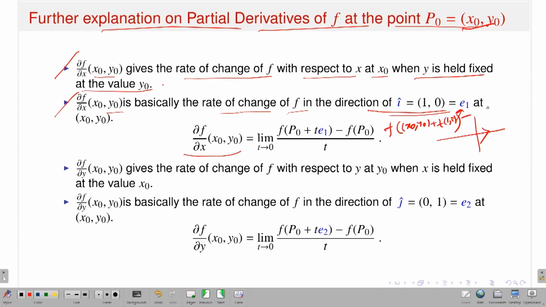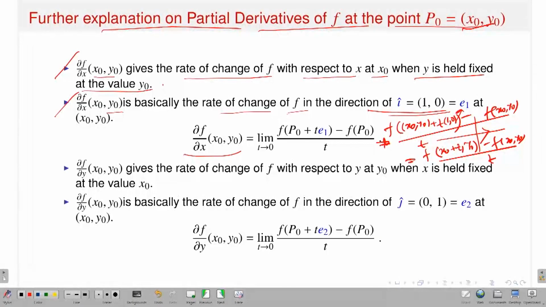This is minus f of (x naught, y naught), divided by t. And this is the same as f of (x naught plus t, y naught) minus f of (x naught, y naught), divided by t, and take the limit.